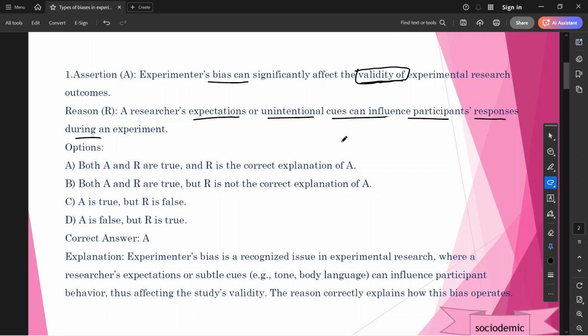Here the answer is A. Experimental bias can significantly affect validity. The validity is affected because of the expectations of experimenters and unintentional cues. Because of this, the validity of the research may be affected. So the reason is supporting the assertion.